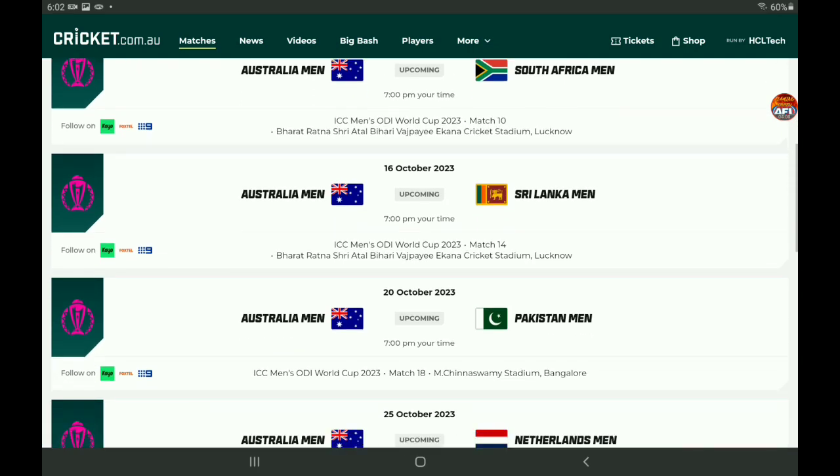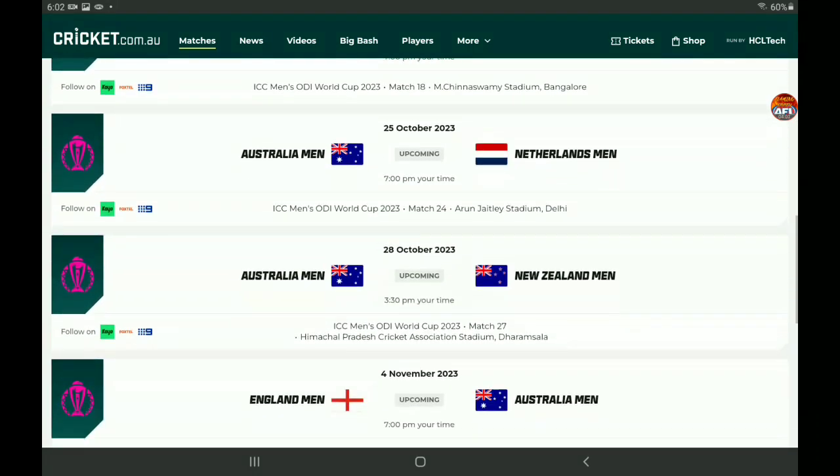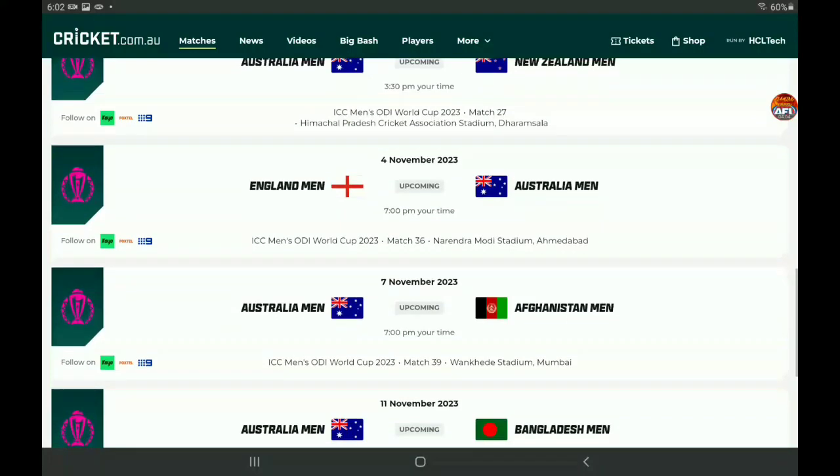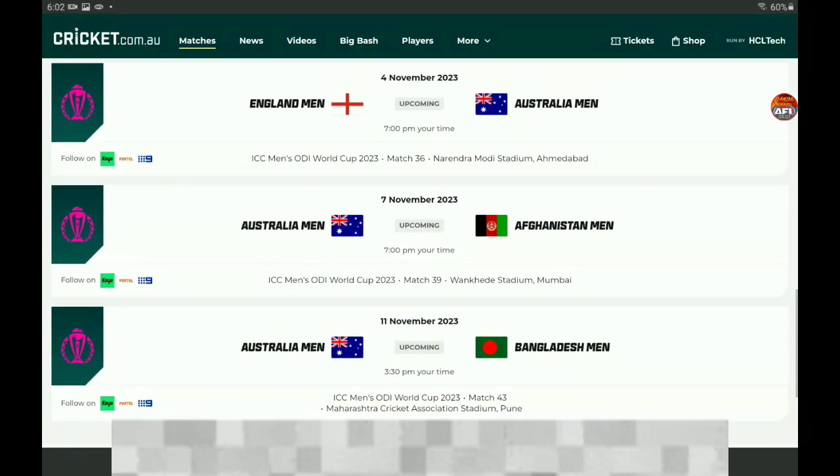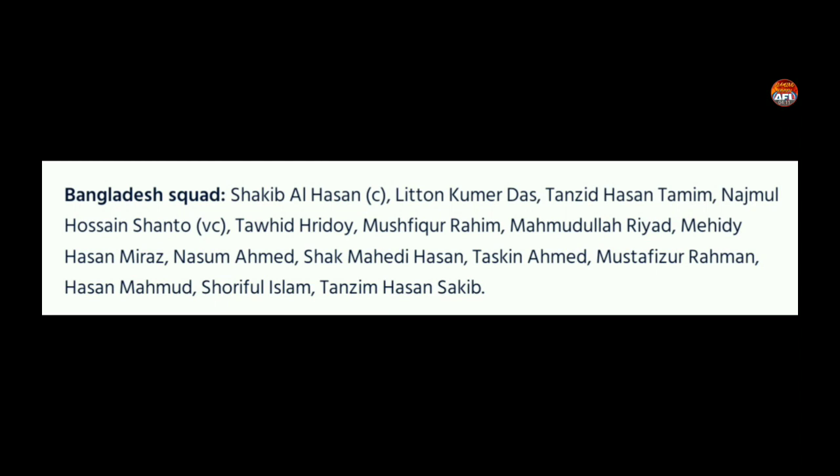Then play Sri Lanka, Pakistan, the Netherlands, New Zealand, England, Afghanistan, and Bangladesh will finish off their fixtures. Now Bangladesh, of course, they've got Shakib-ul-Hasan as their captain, and then they've got Hossein Shanto in there as well, and I'm not quite sure with pronunciations for the rest of them, but there is the Bangladesh squad.